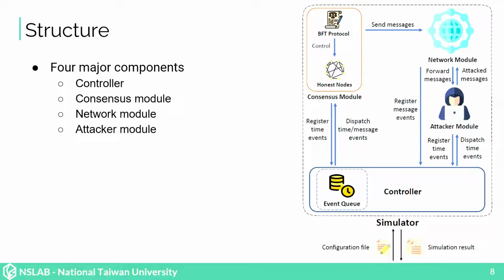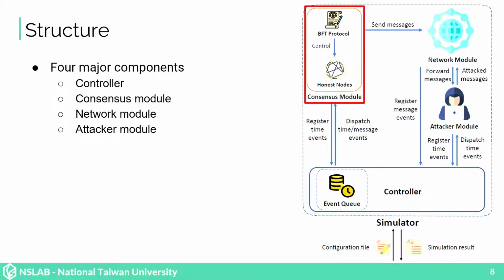The diagram on the right illustrates the structure of our simulator. There are four major components. The first one is the controller, which manages all events inside an event queue, and it will dispatch events to other components, and other components can also register events with the controller.